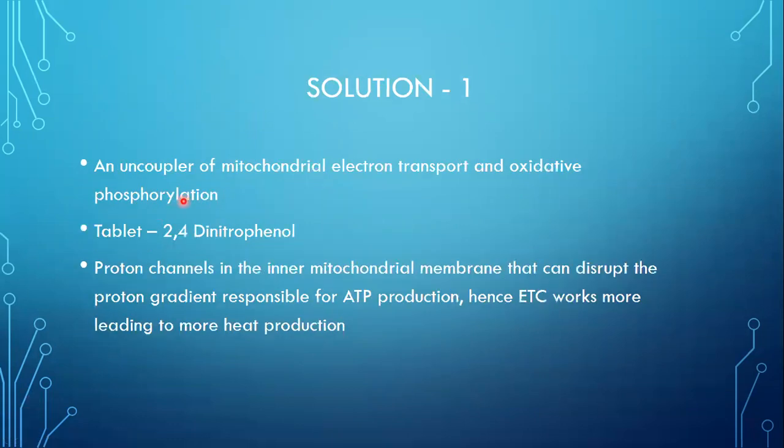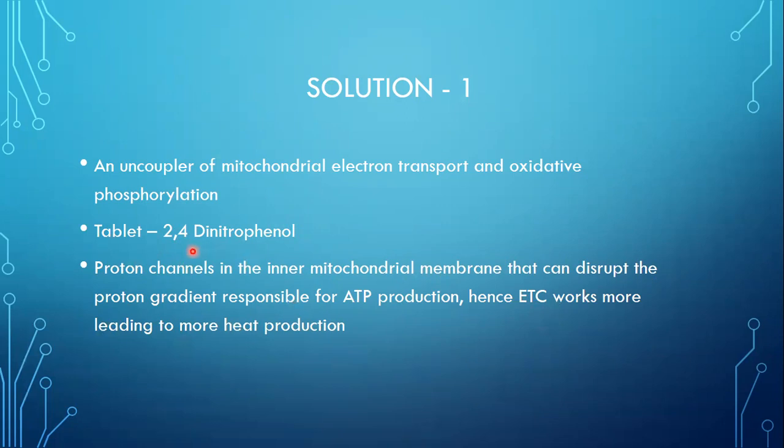2,4 dinitrophenol is an uncoupler of the mitochondrial electron transport and oxidative phosphorylation. So basically what this tablet 2,4 DNP does is it creates hydrogen pores inside the inner mitochondrial membrane that can disrupt the proton gradient responsible for ATP production. So hence the ETC works more, leading to more heat production.